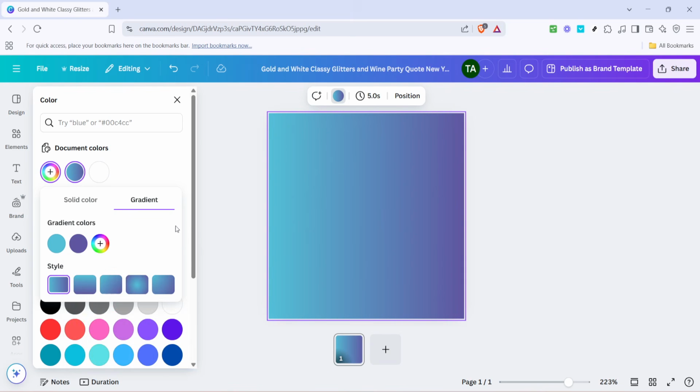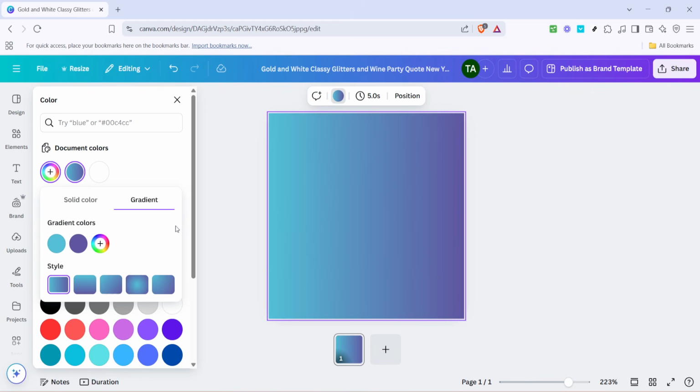Finally, enhance your design by clicking on the highlight option. This will provide an extra pop to your gradient, making certain elements stand out more prominently. With everything set, take a step back and admire your work. You've successfully combined two colors into a gradient on Canva, adding depth and interest to your project.